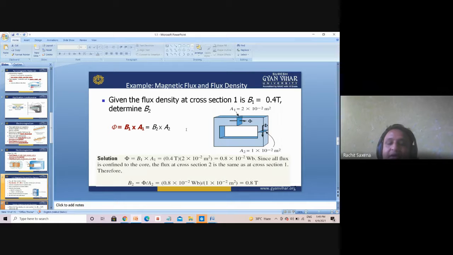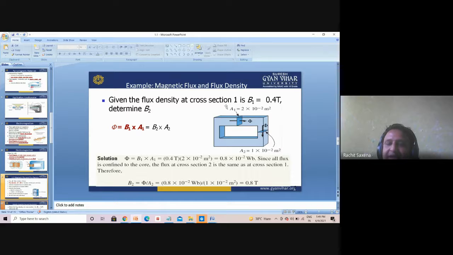Now here is an example of magnetic flux and flux density. Given the flux density at cross section 1, B1 is equal to 0.4 Tesla, which means 4,000 Gauss. Determine B2. B1 is the flux density at cross section 1 and B2 is the flux density at cross section 2, as shown in the diagram.